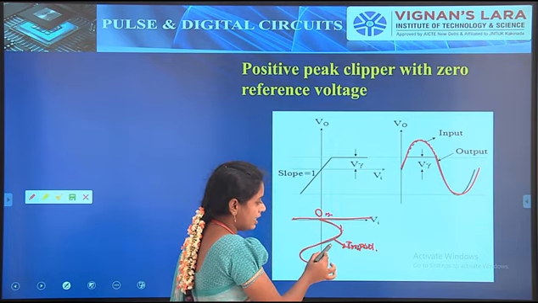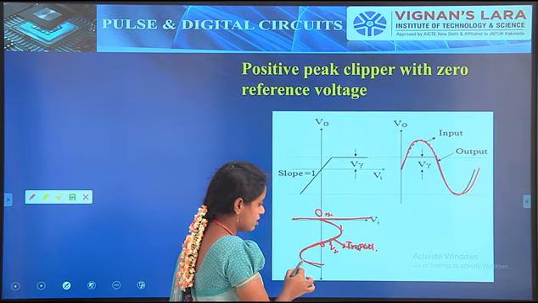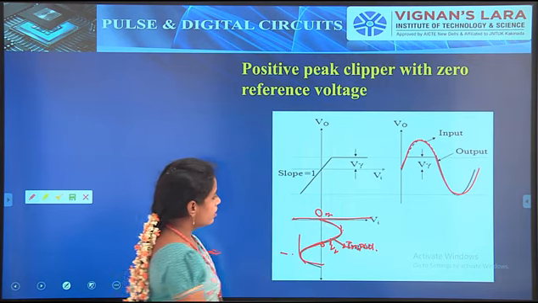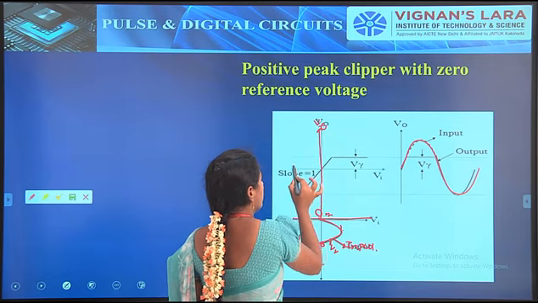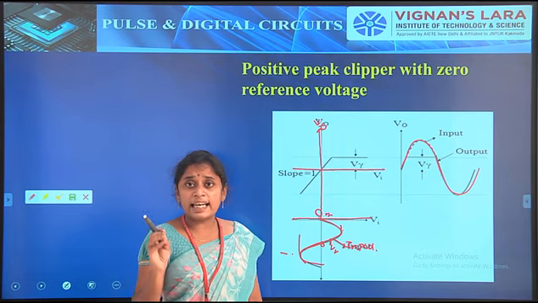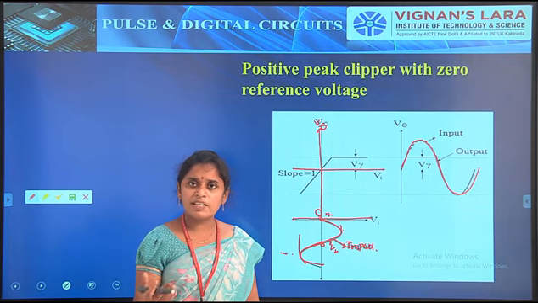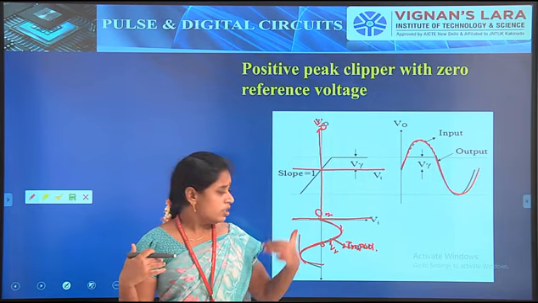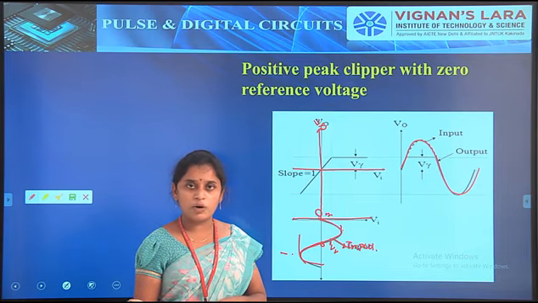And again it is V gamma, and this will be 0, and it reaches the positive level, nothing but minus value. So the same line is indicated with the transfer characteristics, that is V naught. When Vi is greater than V gamma, the output is simply V gamma. When Vi is greater than V gamma, the output is V gamma.